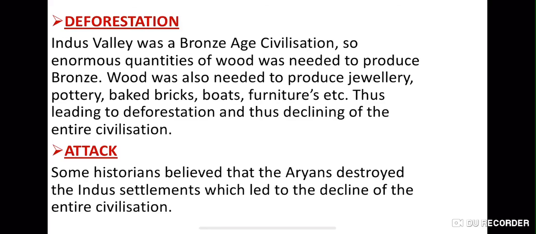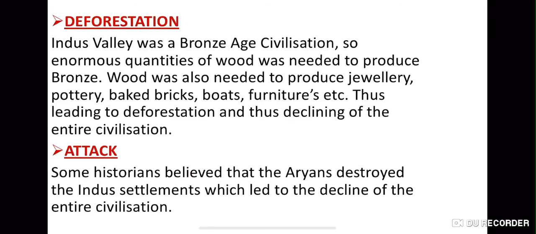Then we have deforestation. The Indus Valley civilization was totally dependent on bronze and wood for their utensils and whatever they needed, like pottery, jewelry, boats, furniture, etc. So they had to cut down trees to make what they needed. They needed more of it, and they started cutting down trees, which led to deforestation and the decline of the entire civilization.